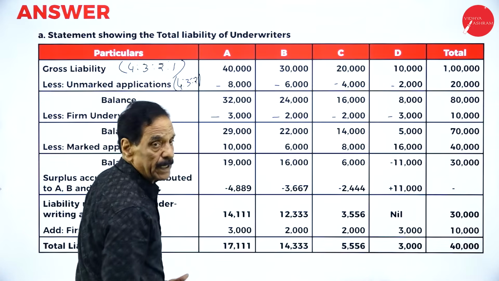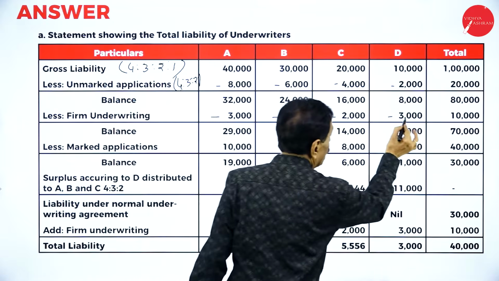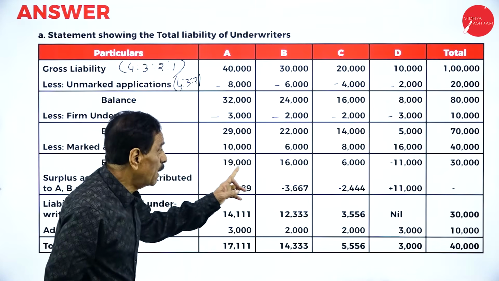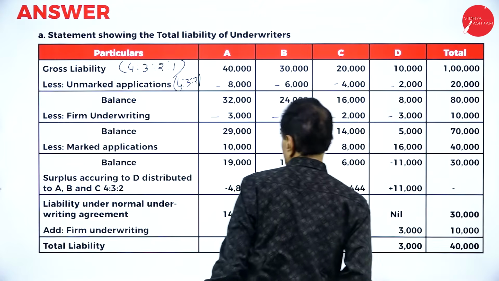Now, firm underwriting as per the problem 3,000, 2,000, 2,000, 3,000, 10,000. Balance 29,000, 22,000, 14,000, 5,000. Balance is 70,000.